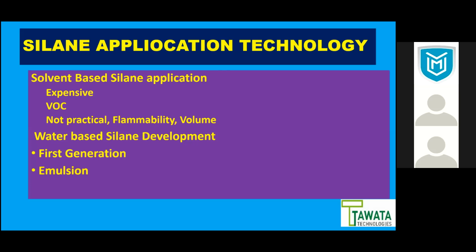Now, as I mentioned, in the United States, what we had was a solvent-based technology. I think it was expensive. It has VOC, and now the regulation has changed. In India, it is not practical because of flammability and volume. Initially, when I came in 2003 from Degussa to consult in India, MBT was a part of Degussa.